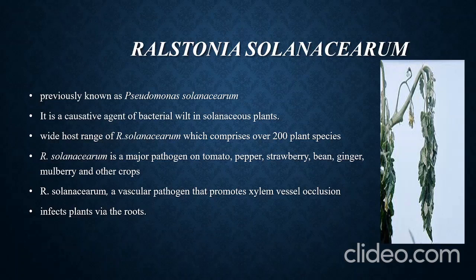Hi friends, today I am continuing with the topic plant pathology. The next pathogen is Ralstonia solanacearum. The host range of this pathogen is solanaceous plants. It is a causative agent of bacterial wilt in solanaceous plants. Wilt means wilting of the plant.